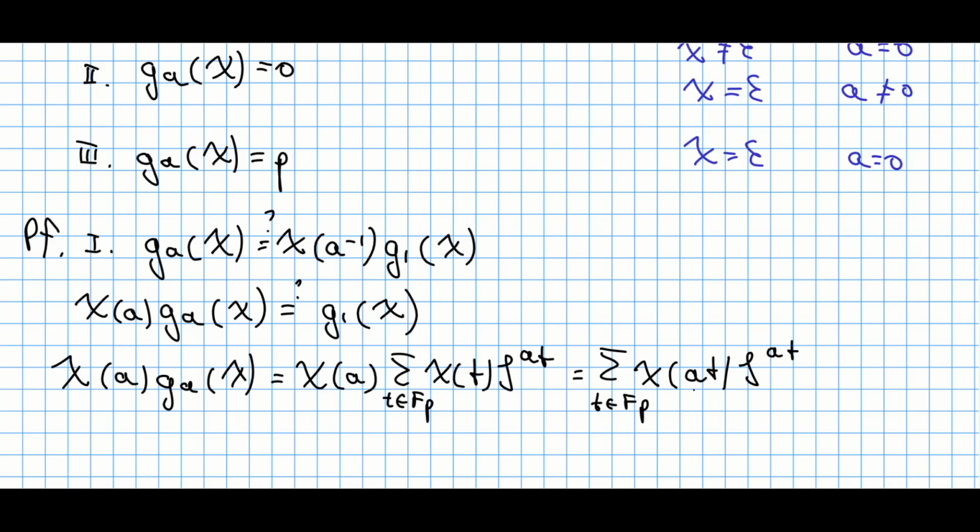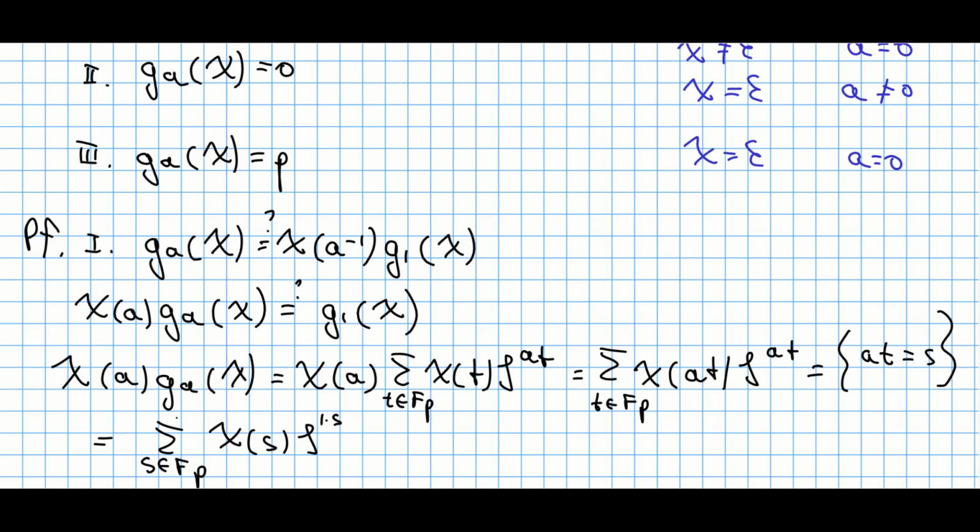And now you notice that this expression at repeats every single time, so why don't we use a substitution? Let me denote this a times t by the letter s, and since t runs over all elements inside of this Fp, and luckily a is not 0, it means that this s will also run over all elements in this field, but maybe in a different order.